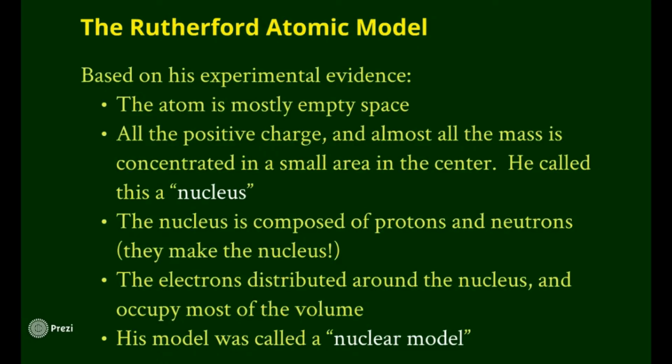Electrons are distributed around the nucleus and occupy most of the volume. So when they say it's mostly composed of empty space, that's because the electrons are nowhere close to the center of the nucleus. So there's a lot of gap in between, is what they're saying. But the electrons are moving so fast that they form this nice electron cloud, which kind of looks like it fills space, but it really doesn't. It's one of those optical illusions. His model was called the nuclear model. And this is where, you know, nucleus, nuclear, all that started sticking.